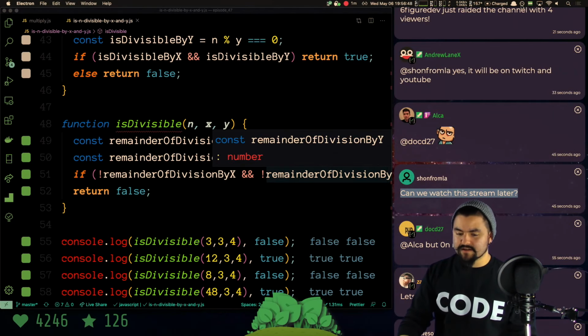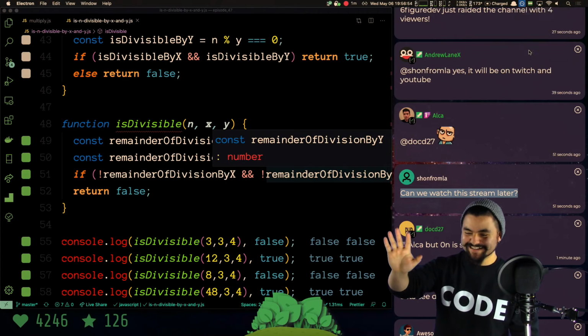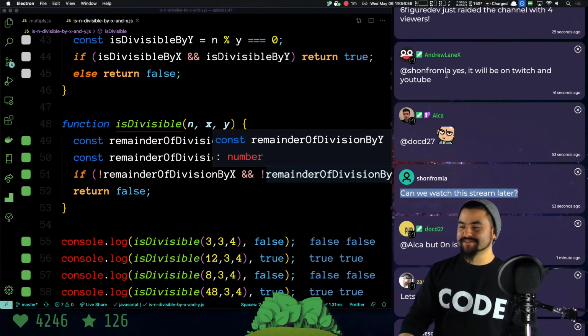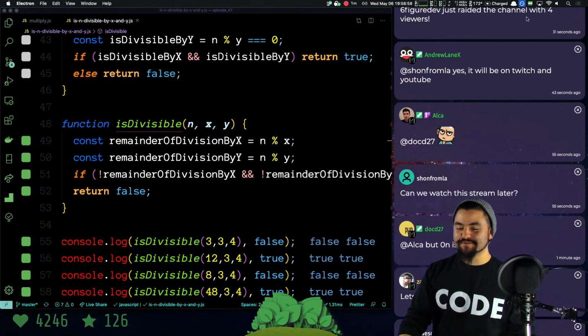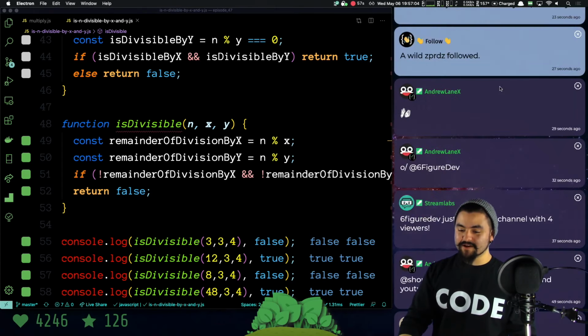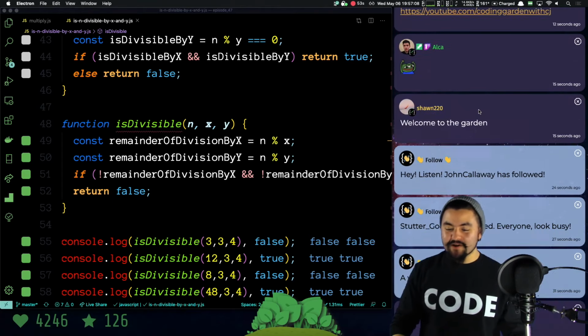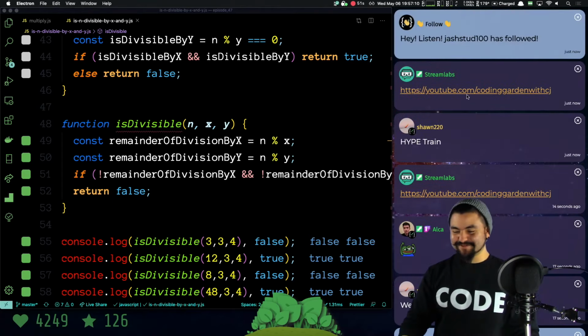Oh, and I just realized, who else noticed this? Right, wait, your eyes might actually burn. Close your eyes for a second. I accidentally had Flux on, which is a tool that removes blue light. So my screen was yellow. Sorry about that. And thank you for the raid, 6-figure dev. Welcome, Raiders. And thank you, ZPRDZ, for that follow, and Stuttergod and John Calloway. Welcome to the garden. Hype tree.